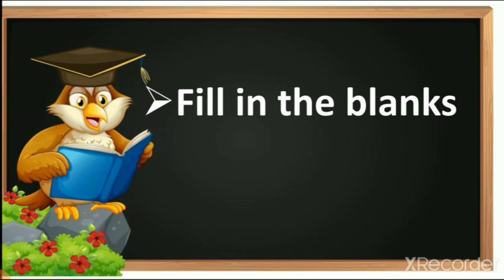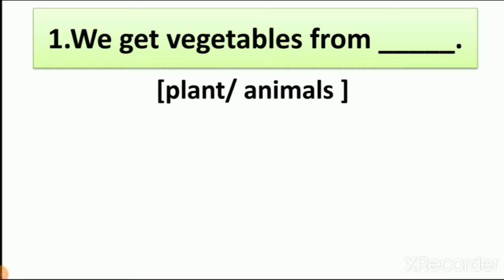First question is fill in the blanks. In this we have two options. One option is right and second option is wrong, right? So let's start and see the first exercise. We get vegetables from dash. We have two options, plants and animals.